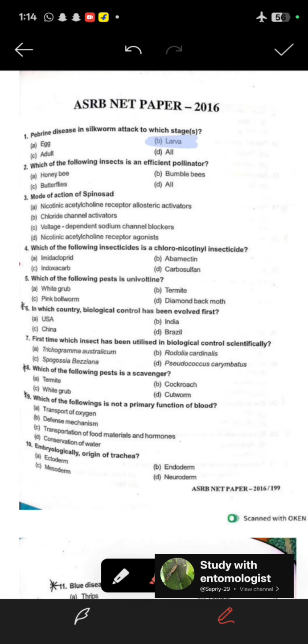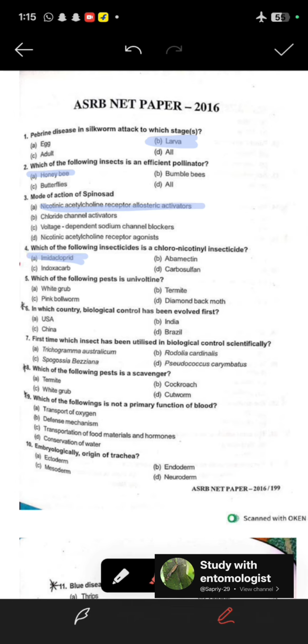Second question, which of the following insects is an efficient pollinator? Answer A is the correct option, honeybee. Third, mode of action of spinosad. The mode of action of spinosad is nicotinic acetylcholine receptor allosteric activator. Fourth question, which of the following insecticides is a chloronicotinyl insecticide? Imidacloprid is the correct option here.